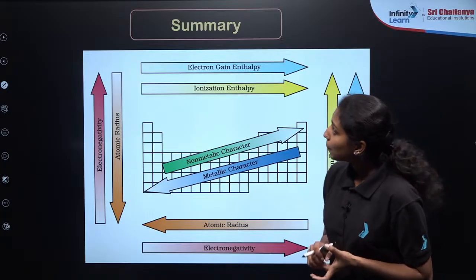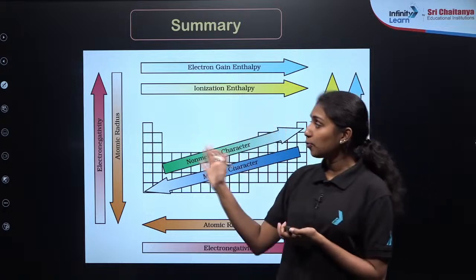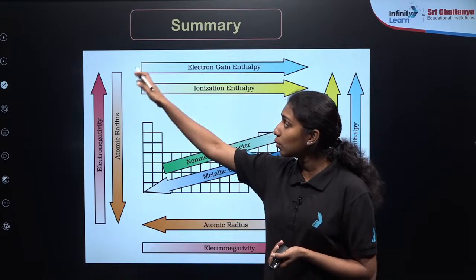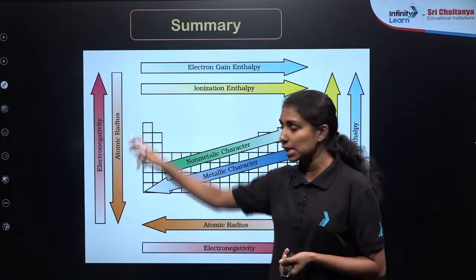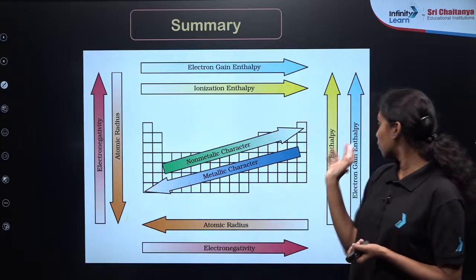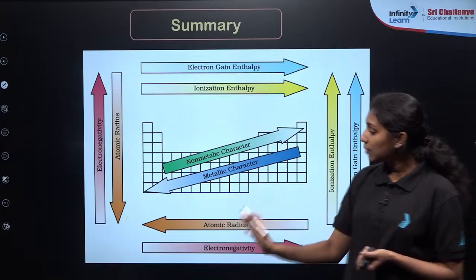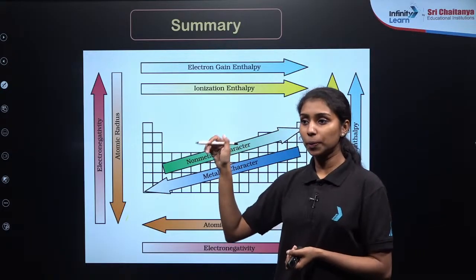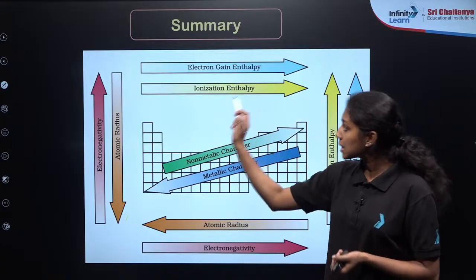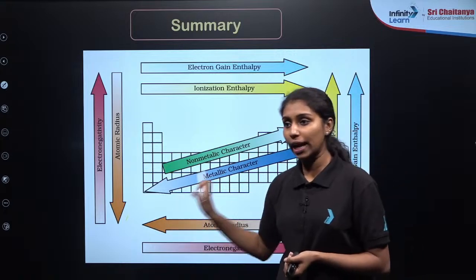This will be the complete summary of the periodic properties of the elements. First we have discussed the atomic radii, right? If you are moving from top to bottom in a group, atomic radii increases, while electronegativity, electron gain enthalpy and ionization enthalpy decrease. Then what is happening in the period? If you are moving from left to right in a period, electron gain enthalpy increases, ionization enthalpy increases, and electronegativity increases, but atomic radii decreases from left to right in a period.